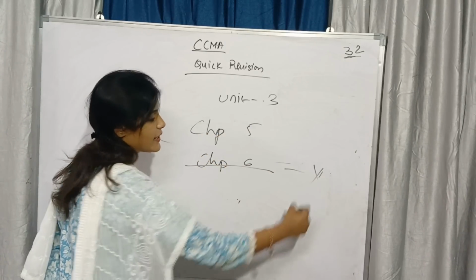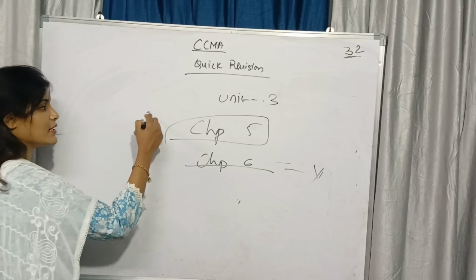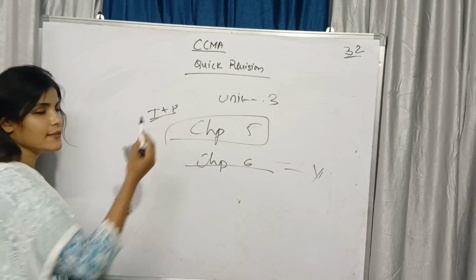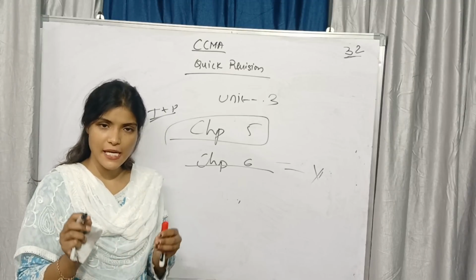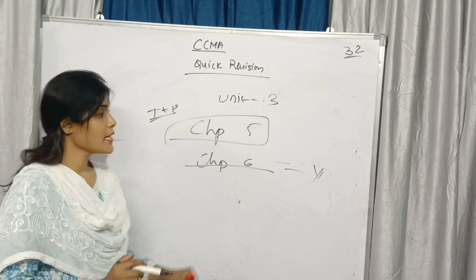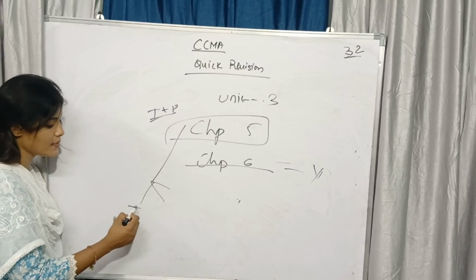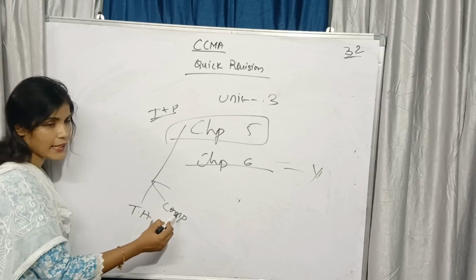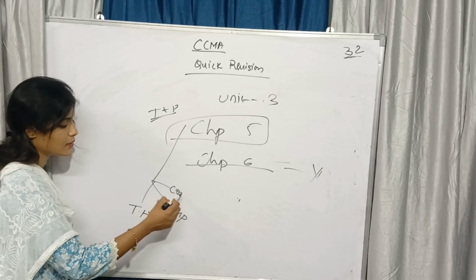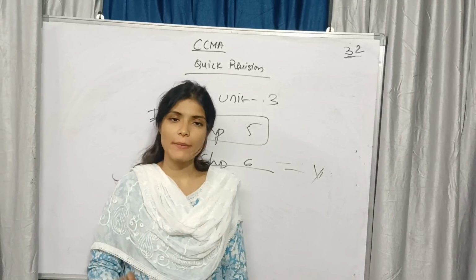Chapter 6 we are keeping it for choice. Chapter 5 we are learning. In chapter 5 we are learning theory plus problematic. Theory nothing. Whatever the stuff we are doing in the problematic, the same thing you are converting into the theory. In this chapter 5, you are learning 3 topics as a problematic. One is trend analysis. Second one is comparative P&L account and balance sheet. Third one is common size statement.